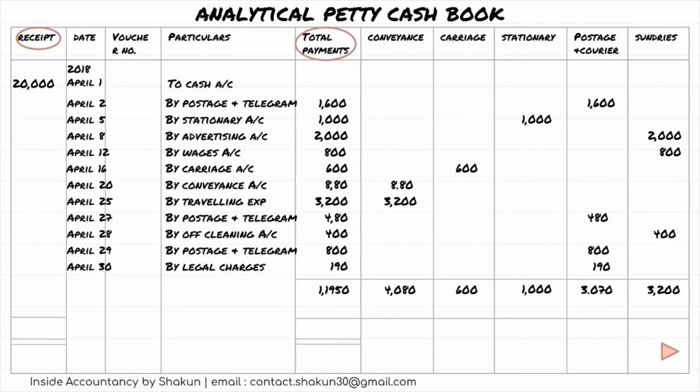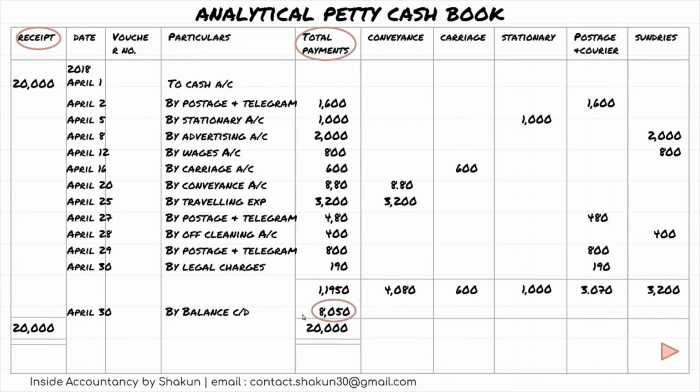So the greater total out of 20,000 and 11,950, the greater total is 20,000, which we will write on both sides. Now we need to find out the balancing figure. So 20,000 minus 11,950 gives us 8050, which is our balancing figure.